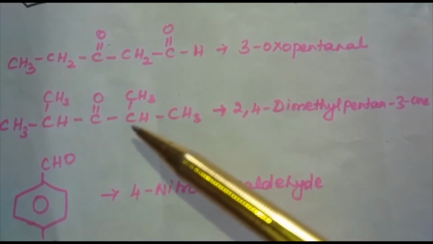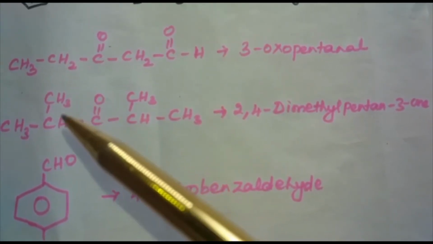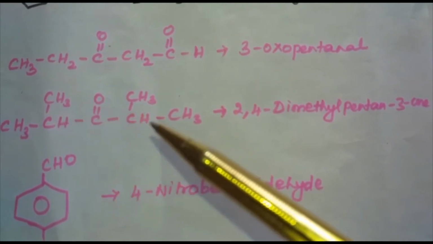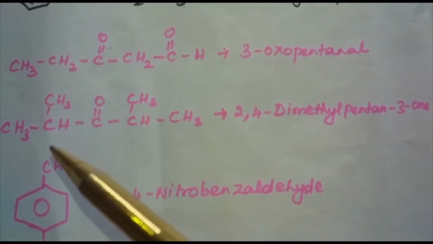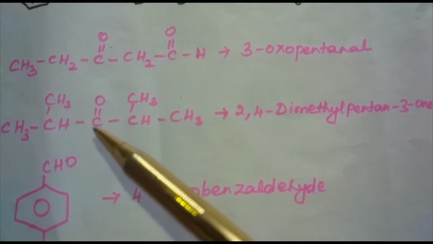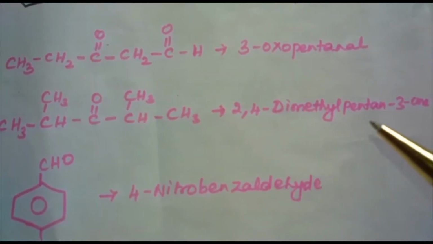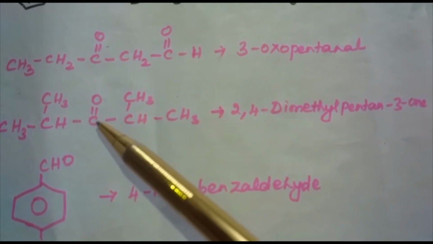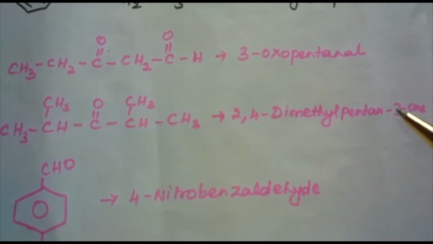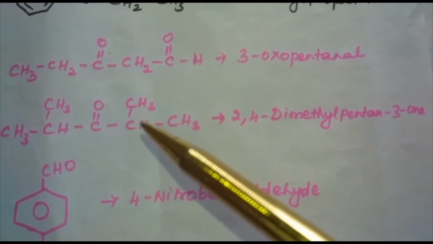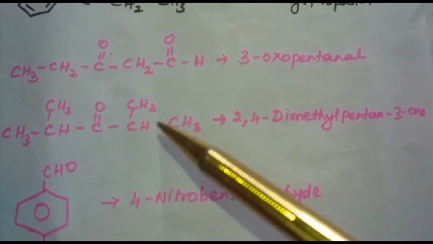So here second, and this is the third carbon, this is the fourth carbon. So 2,4-dimethyl, 2 methyl groups are there. And how many carbon atoms? 1, 2, 3, 4, 5. So pentan-3-one, third position we are having CO. This is how we have to name the compound.